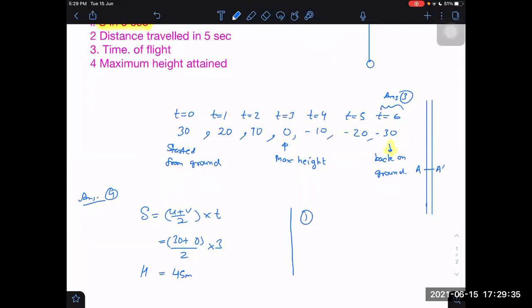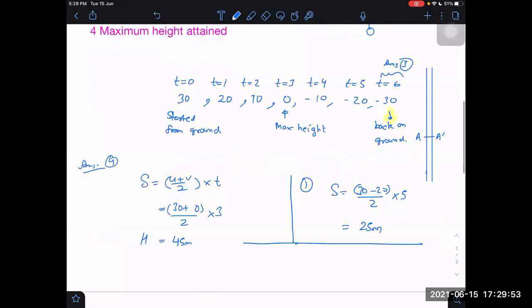30 minus 20 by 2. Displacement will be equal to 30 minus 20 divided by 2, the average velocity, into time taken, 5 seconds. That is equal to 25 meters. This is also done. Now we are left with one: distance traveled in 5 seconds.